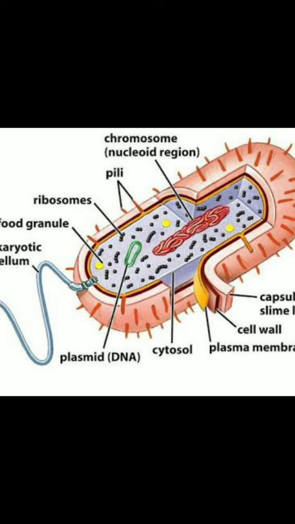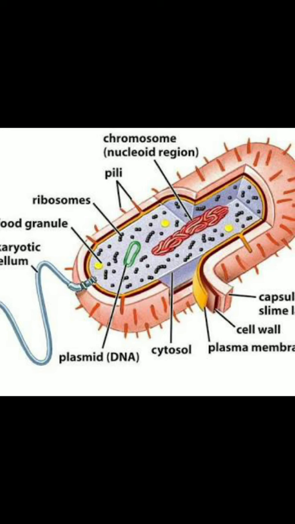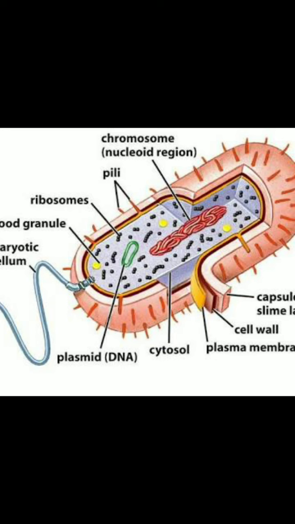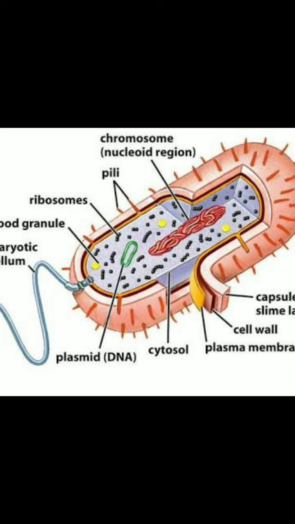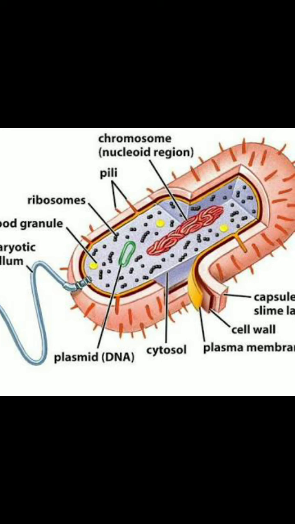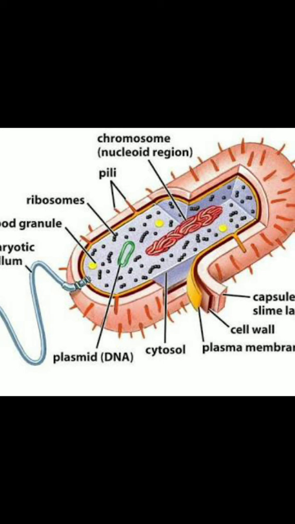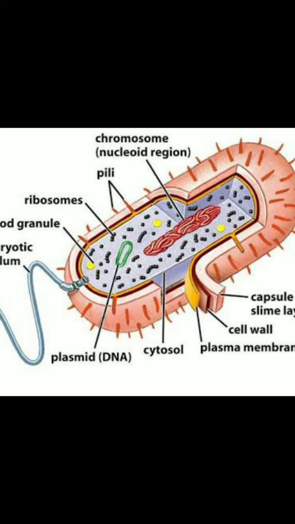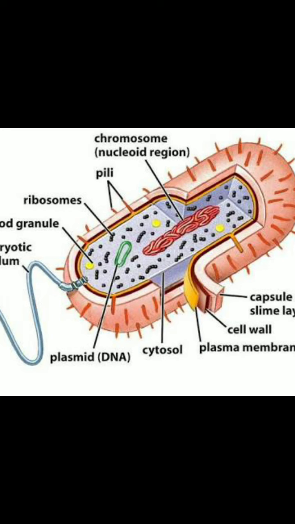Unlike eukaryotic cells, in the cytoplasm of prokaryotic cells no organelles are found, except ribosomes. Ribosomes are present in the cytoplasm of prokaryotic cells.